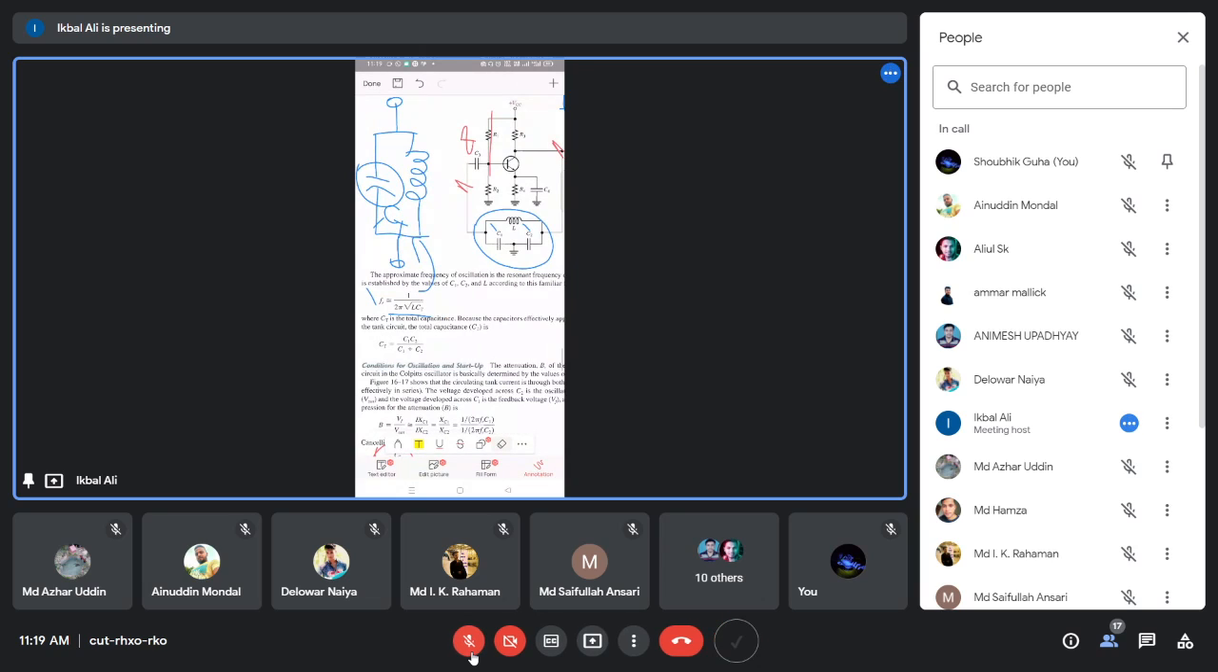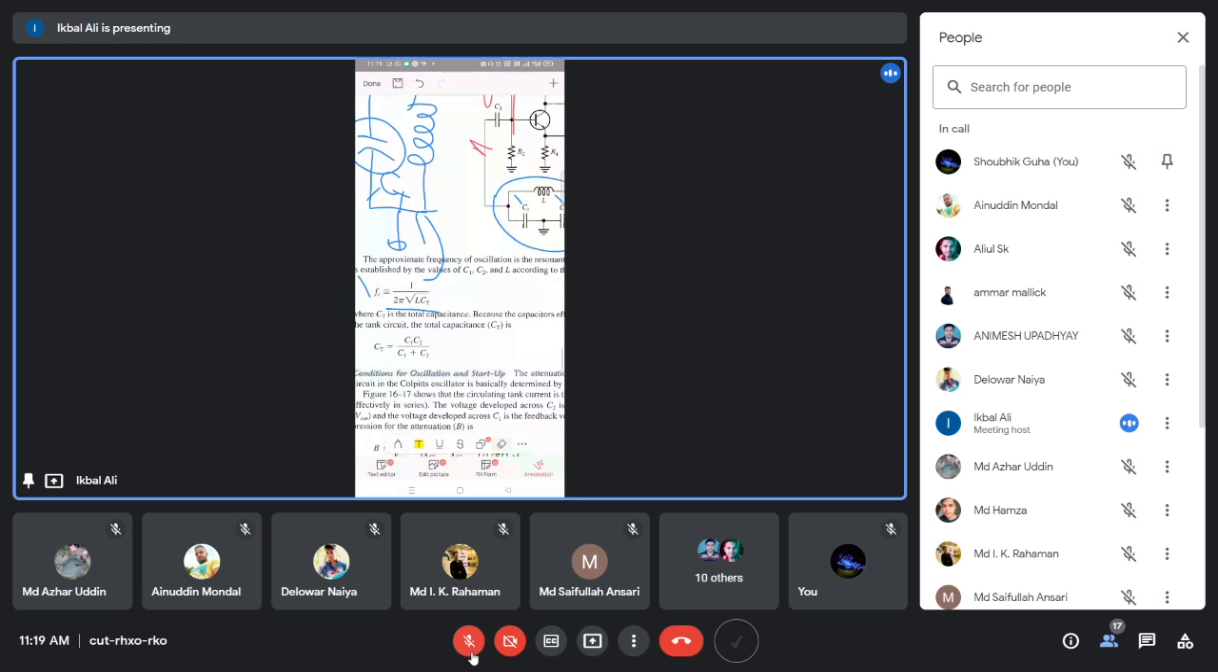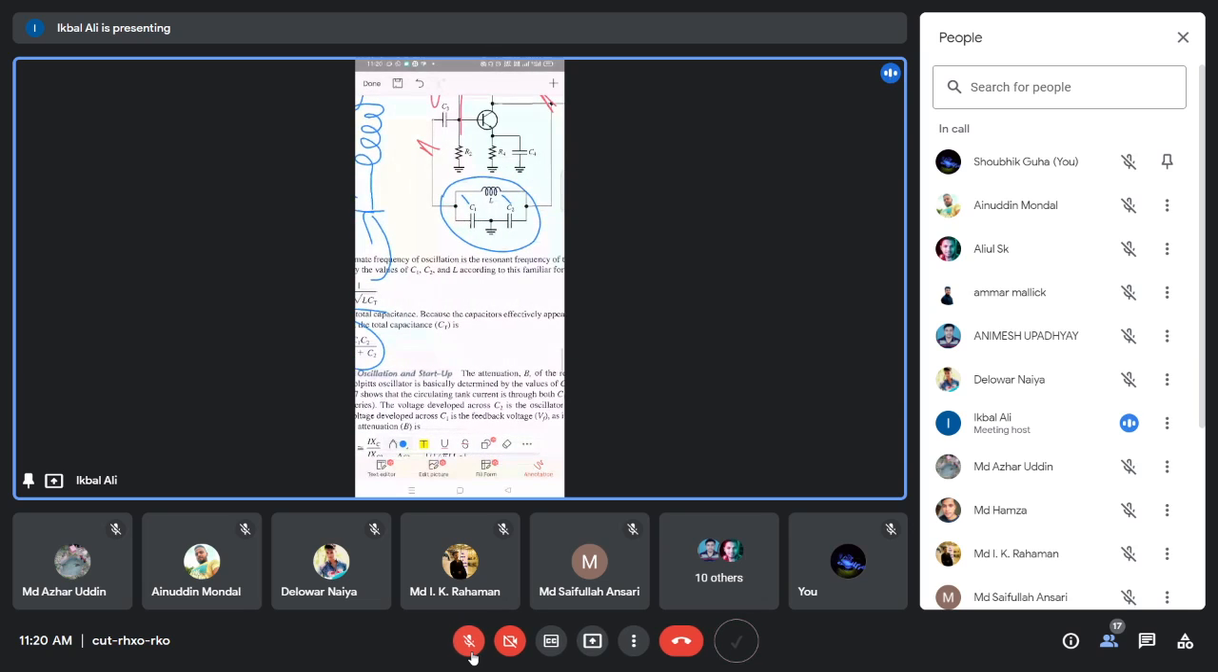You know that equivalent capacitance is 1 by C1 plus 1 by C2. So from that you will get C1 C2 by C1 plus C2. It is the expression for the parallel combination of resistances. You have learned this from higher secondary class. So this is the capacitor expression. Instead of the two capacitors, you can consider the series combination of C1 and C2 as a single capacitor CT.